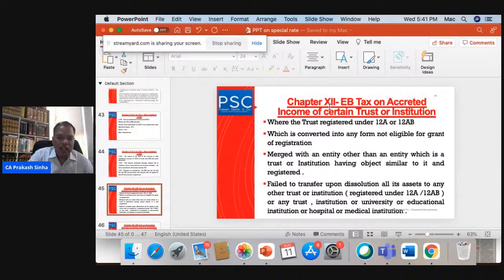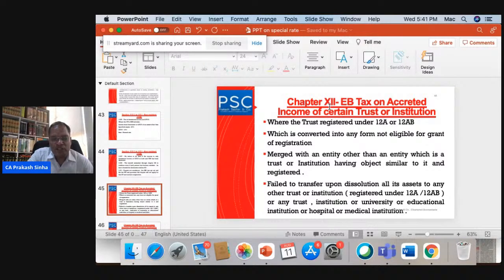We know that right now every charitable trust has to renew their registration under 12AA, 12A or 12B. If they are not able to, then it is treated as converted into a form which is not eligible for grant of registration.